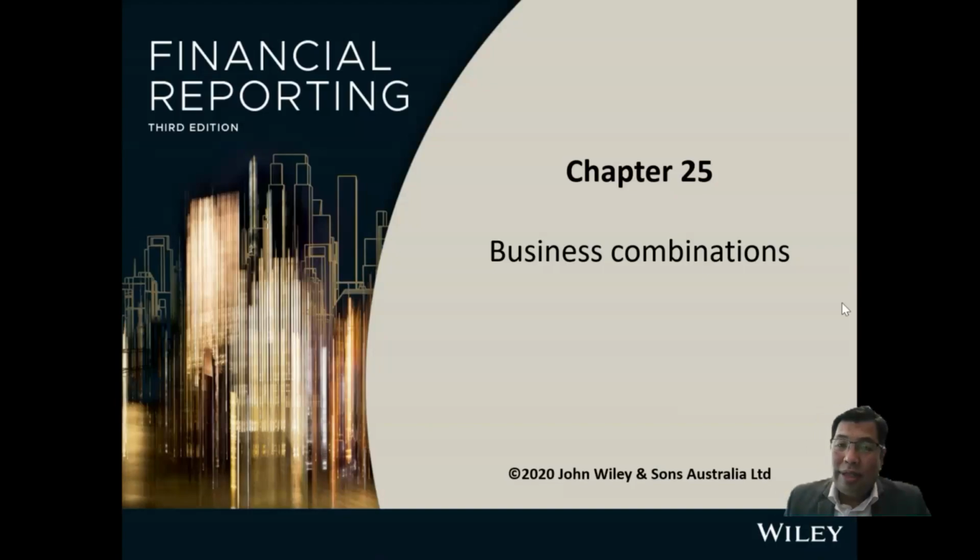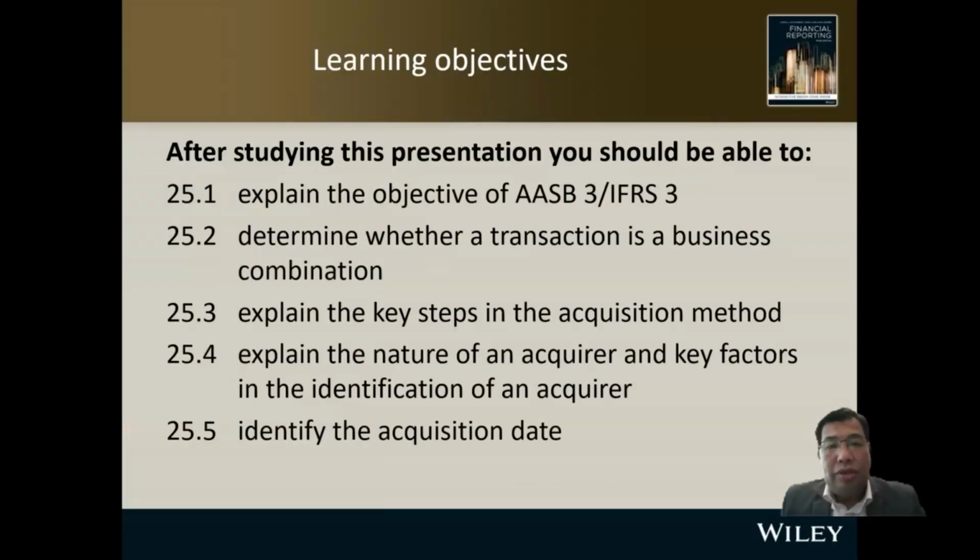Today I'm going to discuss a new topic that is business combinations. Under this topic, I'm going to explain what is meant by business combination. And since we are using the Australian Accounting Standard, we're going to refer to Australian Accounting Standards Board number 3, AASB 3, equivalent to IFRS 3.